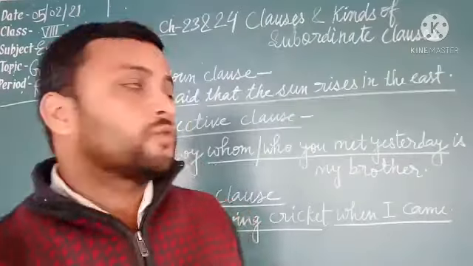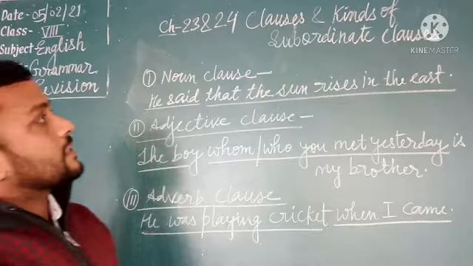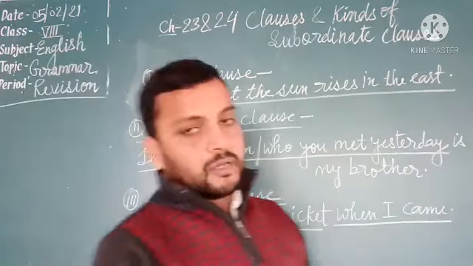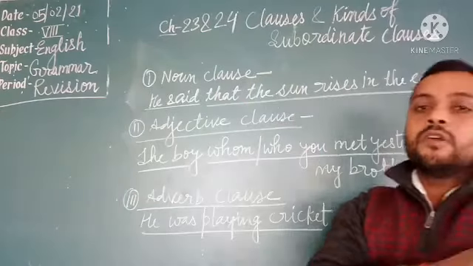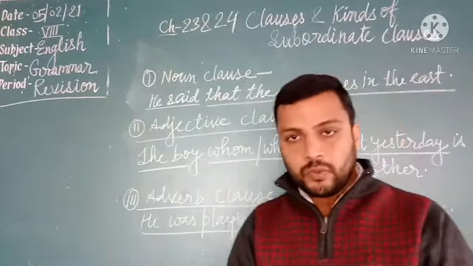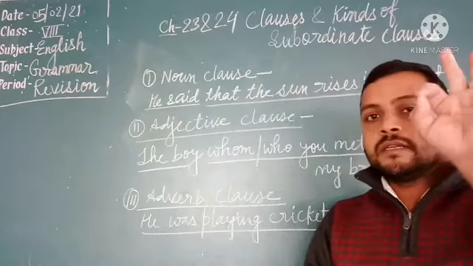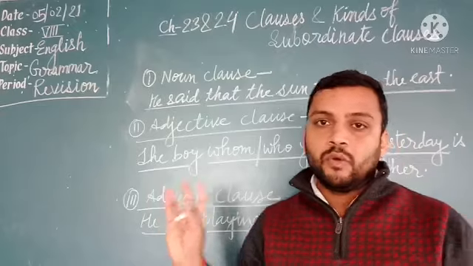Okay? Students, now see chapter number 23 and 24, clauses and kinds of subordinate clause. Students, a clause is a part of a sentence which contains the subject and the predicate of its own. Means a clause has its own subject and its own finite verb. Okay?